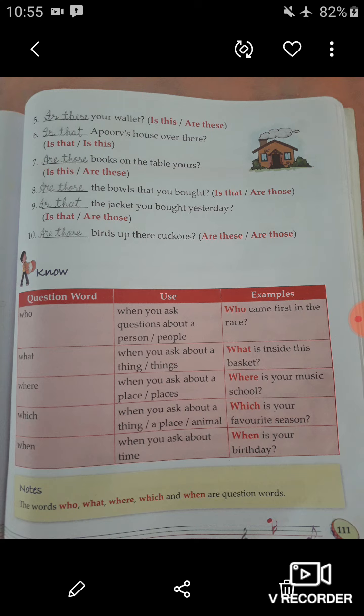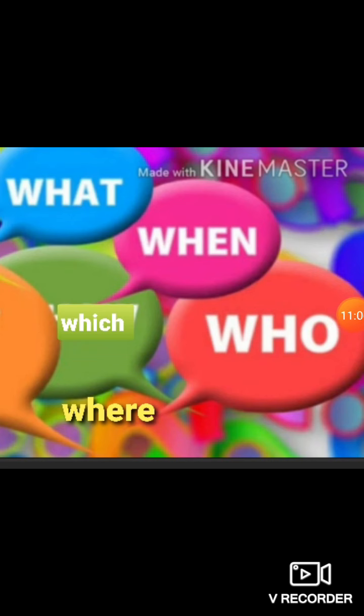So students, this exercise is now completed. Now let's come to some question words. What, when, which, who and where. So students, there are 5 question words mentioned in your textbook.